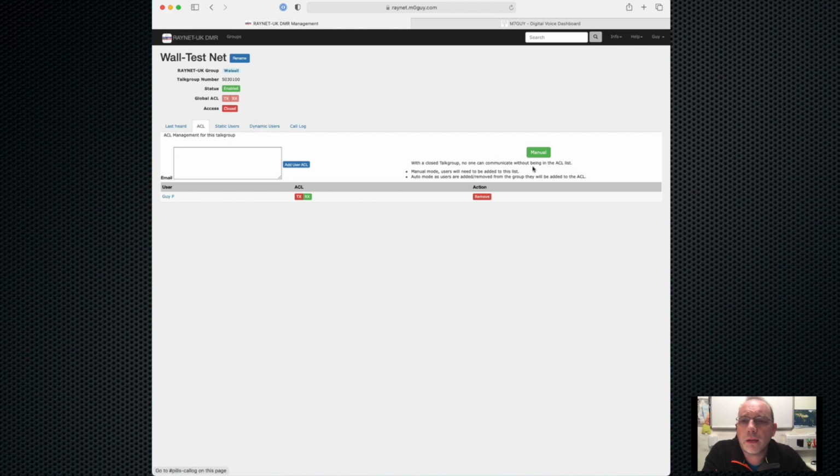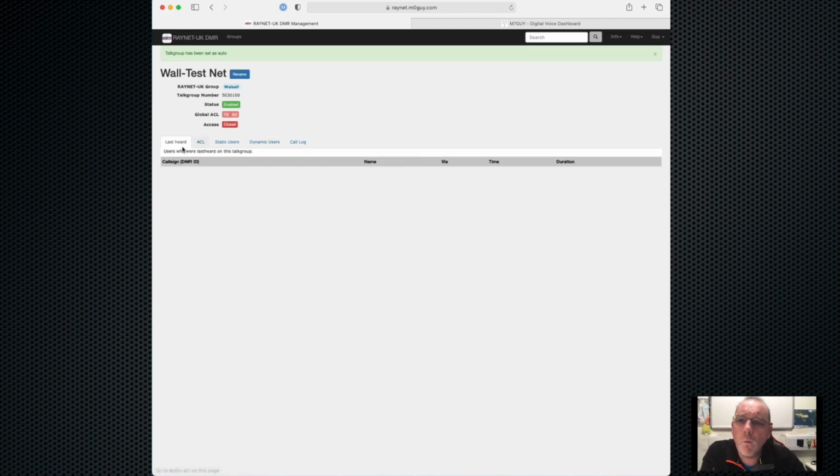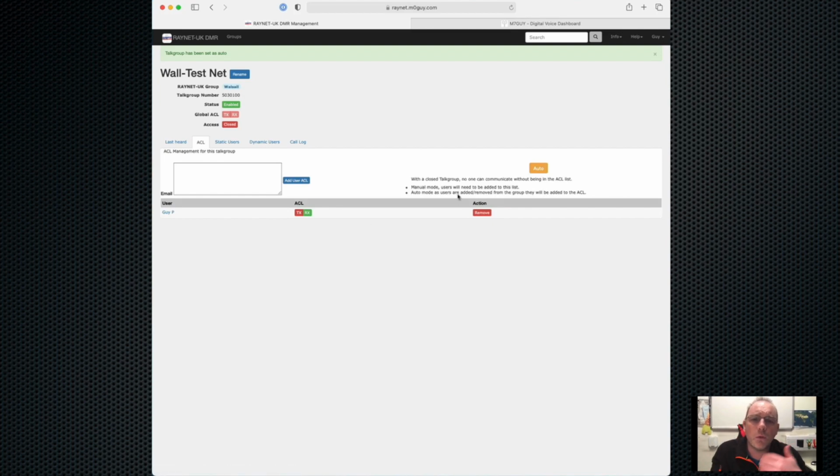We can, with the access control list, set it to manual or automatic. With it in auto mode, as new people join that group, they will be added into the access control list as accepted to transmit and receive. So if you want to keep your group secure and prevent other people from joining in and listening into the group, but nevertheless allow members to do it without having to manually add them all in, we can set it to auto here, and then as new members join that talk group, they will automatically have the access control list added for them to permit that use.